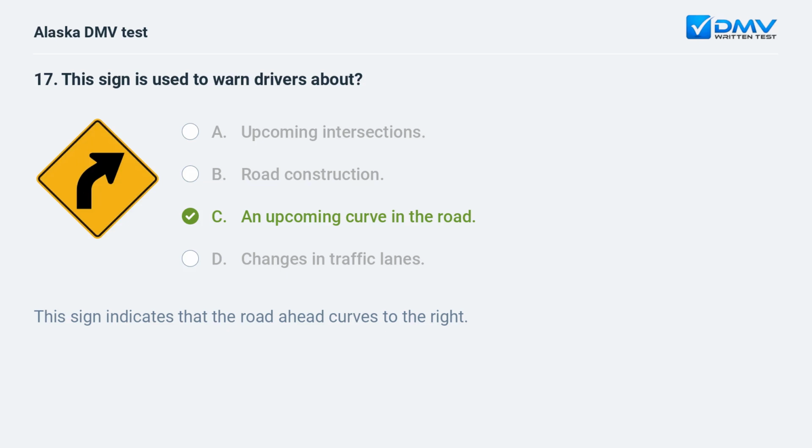C. An upcoming curve in the road. This sign indicates that the road ahead curves to the right.